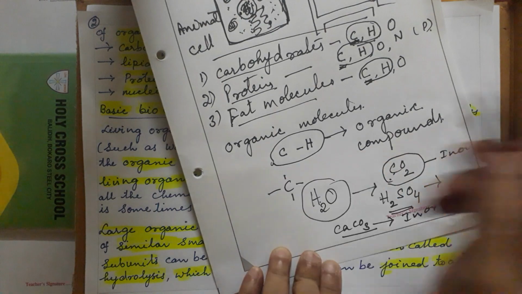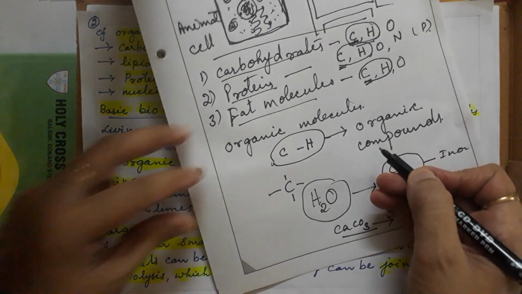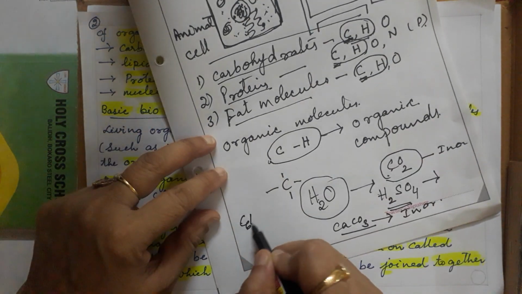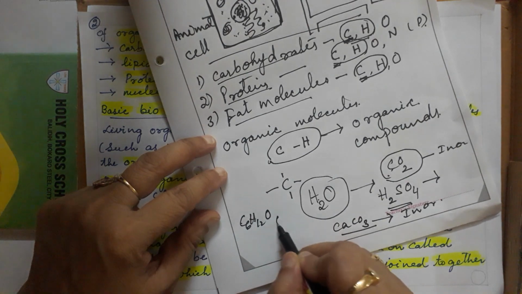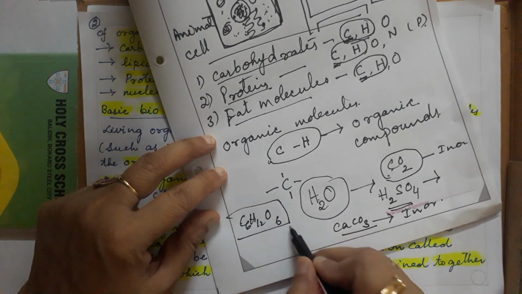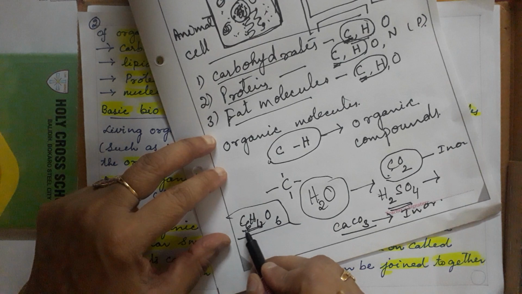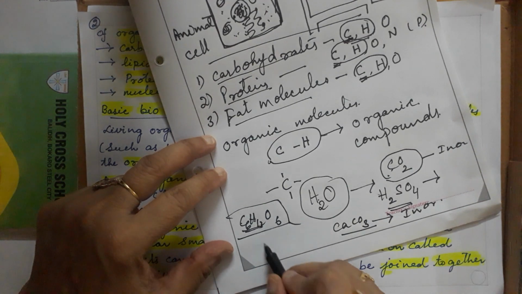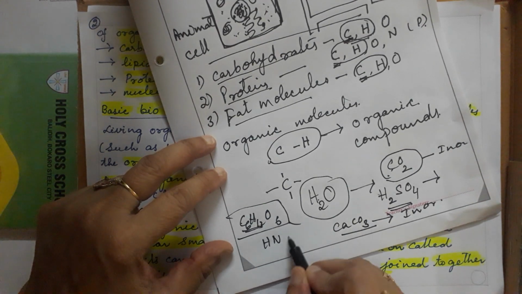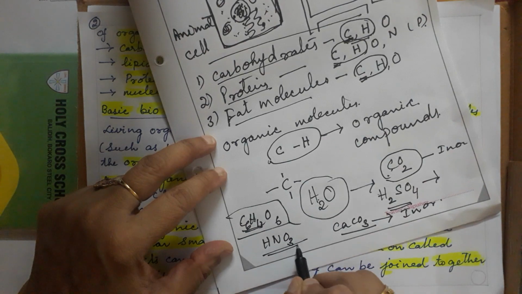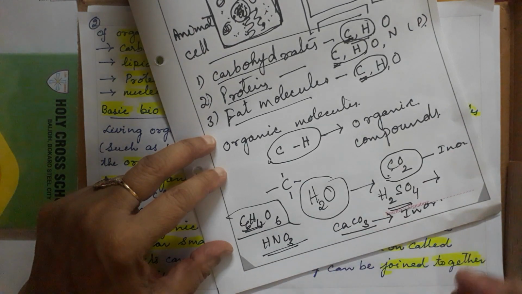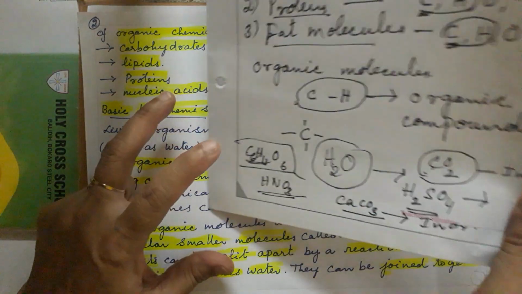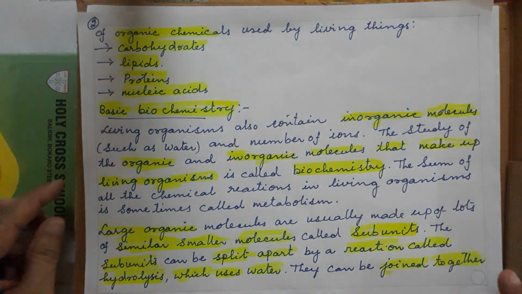Glucose, C6H12O6. Is it organic or inorganic? This is organic because carbon and hydrogen are there. HNO3, nitric acid. Organic or inorganic? No carbon is there, so inorganic. So that is the difference between organic and inorganic.